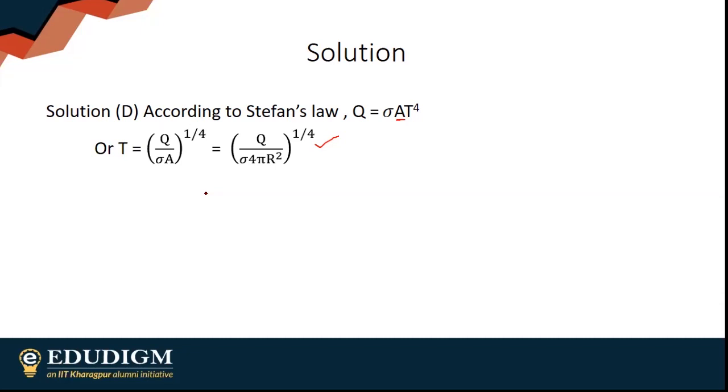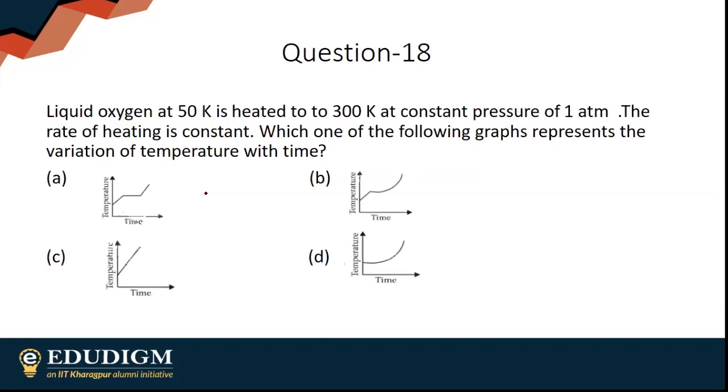Moving on to my next question. Liquid oxygen at 50 K is heated to 300 Kelvin at constant pressure, 1 atmosphere pressure. The rate of heating is constant. Which one of the following graphs represents the variation of temperature with time?